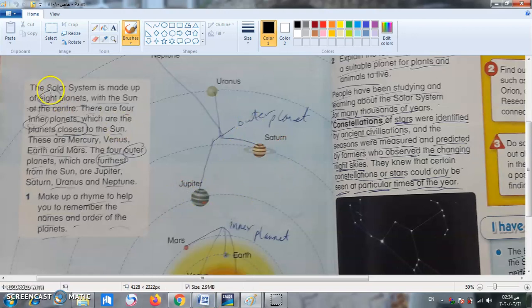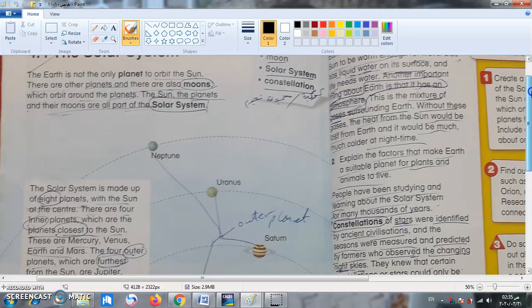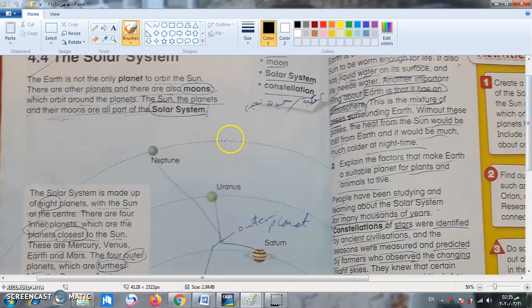Okay. So the solar system is made up of what? 8 planets. These days, scientists agreed that we have only 8 planets. But in the past, scientists thought that we had 9 planets because after Neptune, we had another one called Pluto. They considered it because it's very, very far away, and also it was very small. So they don't consider it a planet anymore, okay? So now, these days, we consider that we have only 8 planets, with the sun at the center.